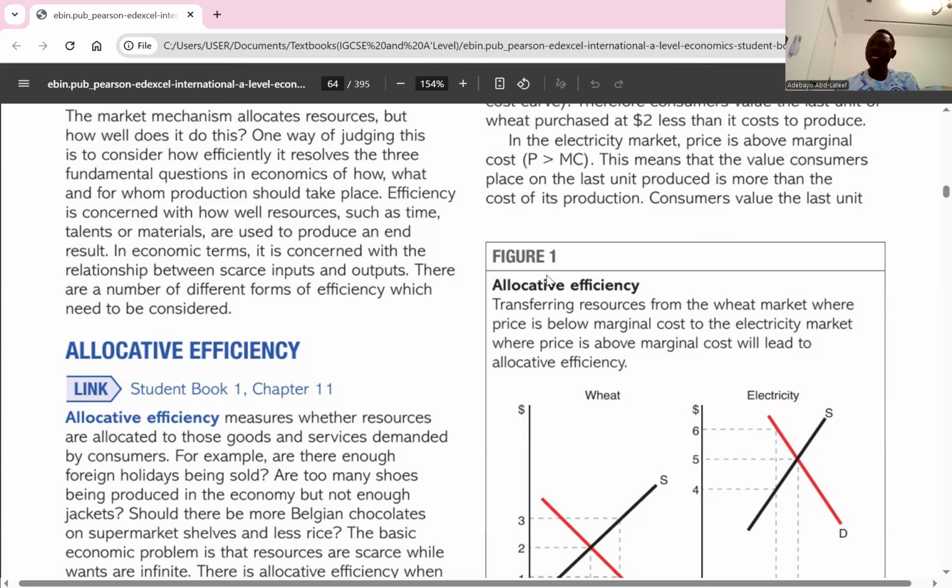No. So what are the forms of efficiency that we have? We have allocative efficiency, we have productive efficiency, and we have dynamic efficiency. So we're going to start with allocative efficiency. Are you with me? Yes.